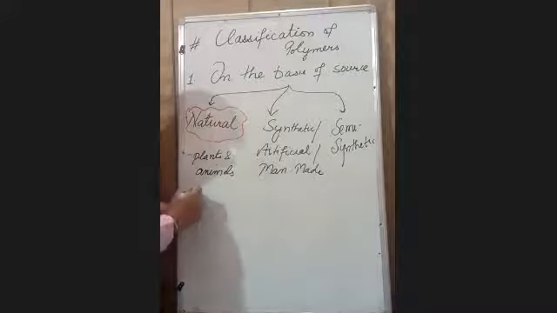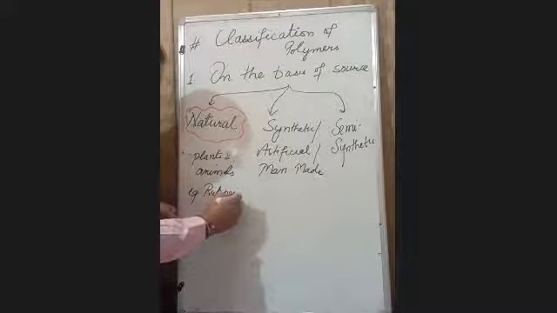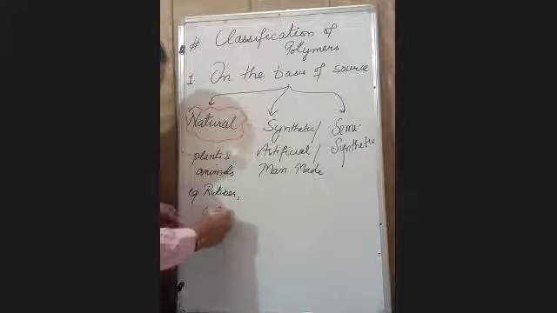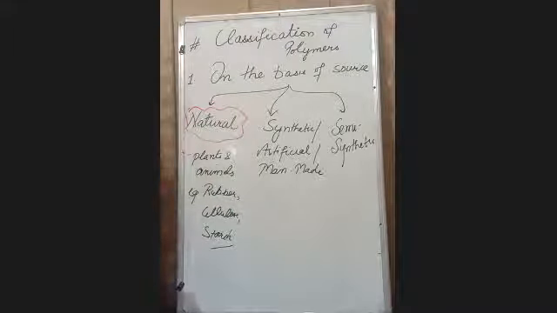For example, rubber, cellulose, starch. These all are your natural polymers.